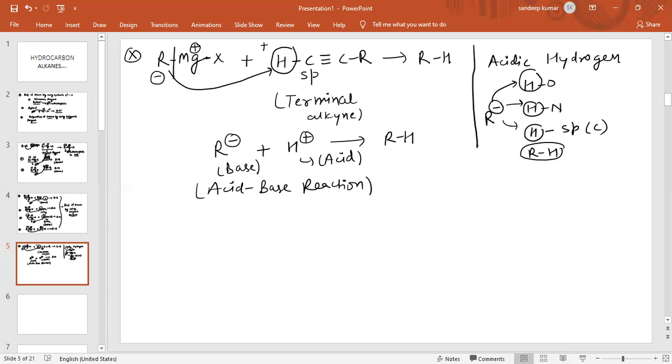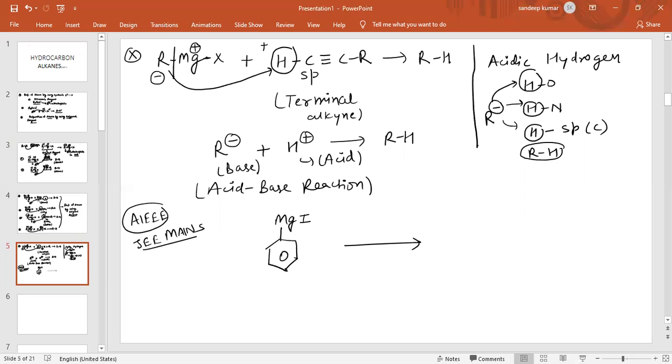Now see, the next question is a question of AIEEE. The question was asked in AIEEE. AIEEE is now JEE Main. So the question is: the compound is given like this, benzene containing magnesium and iodine, MgI.